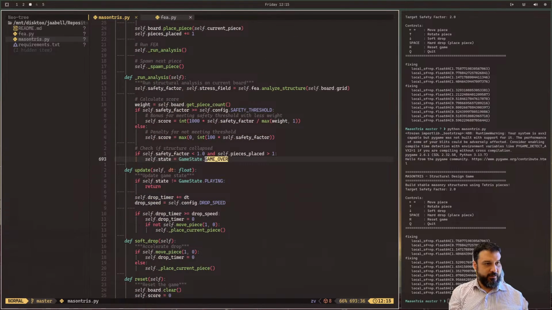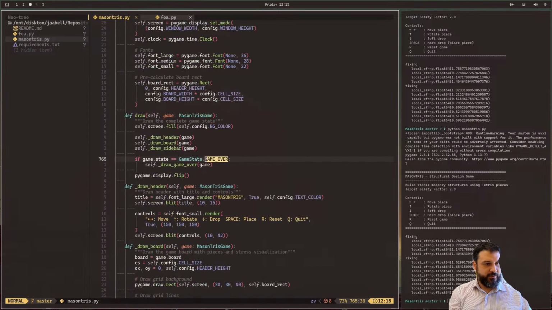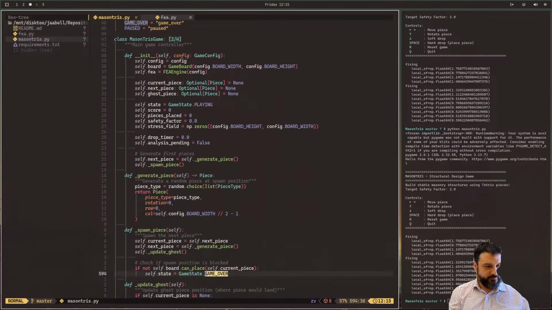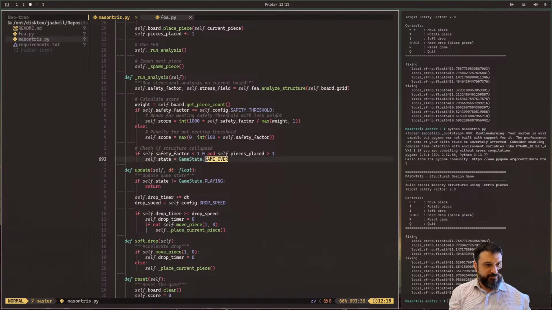Okay. Calculate the score. Game over. If no. If safety factor is less than 1 and self dot pieces placed is greater than 1, then okay, so this is where the game logic is going on.